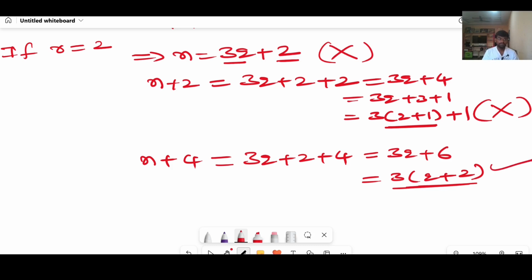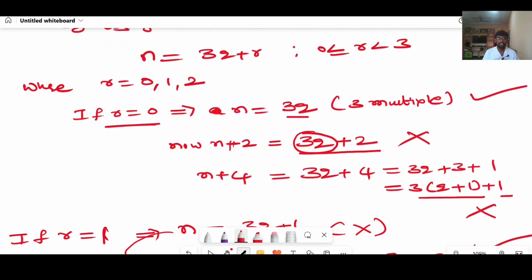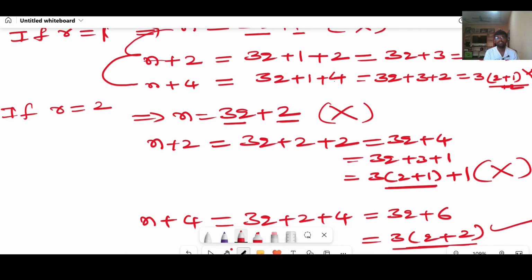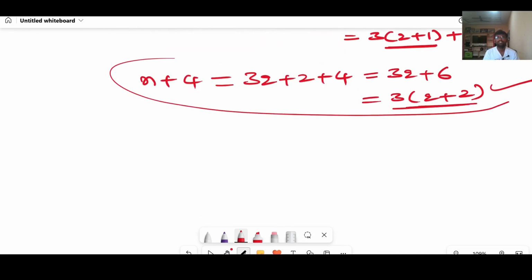Look here, in the 3 cases, only one among the three is divisible by 3. In the first case, the n value is divisible by 3. In the second case, n plus 2 is divisible by 3. In the third case, n plus 4 is divisible by 3.